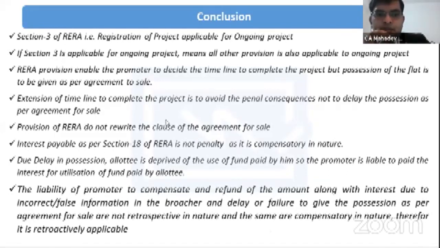Further, RERA provision enables the promoter to decide the timeline to complete the project, but possession of the flat is to be given as per the agreement to sell. So what does it mean? When you are applying for registration under RERA, you have to decide the timeline, on what date the project will be completed. By that date, you have to complete the project, but suppose you have made the promise to deliver the flat on a particular date, which is before the completion of the project, then you have to give the possession on that date only.